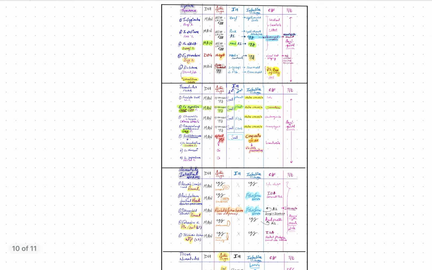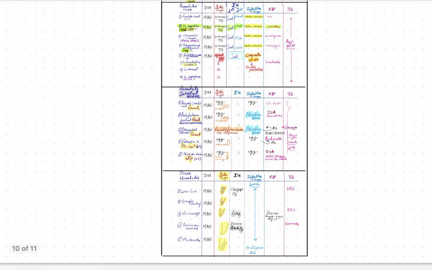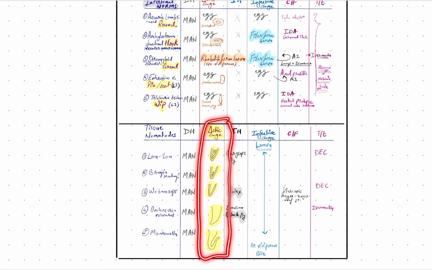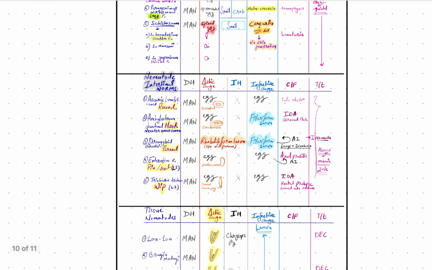So from here to here everything is egg except Echinococcus granulosus, where it is cyst, and for Strongyloides it is larva in its diagnostic form. And the diagnostic stage of tissue nematodes is a specific larva. You can remember it like this: some specific feature. If it is just non-specifically made, then it is Strongyloides.